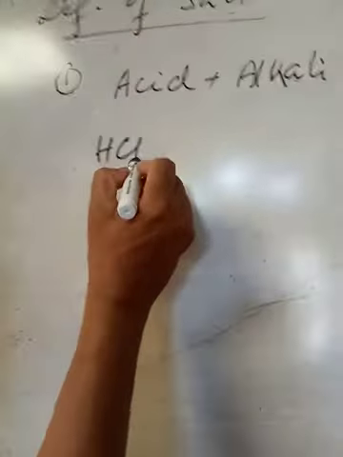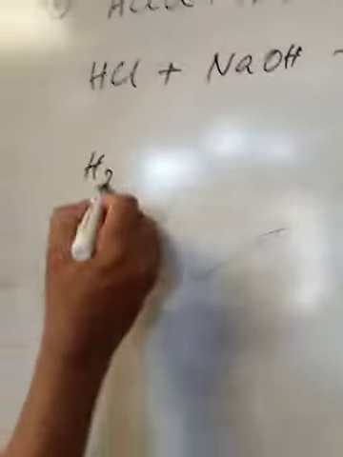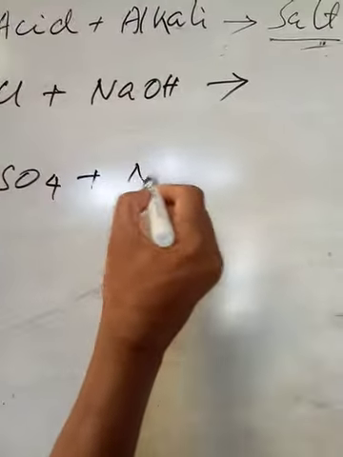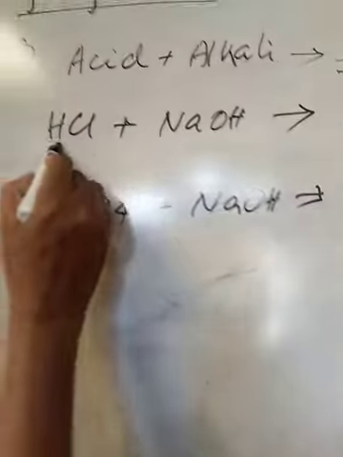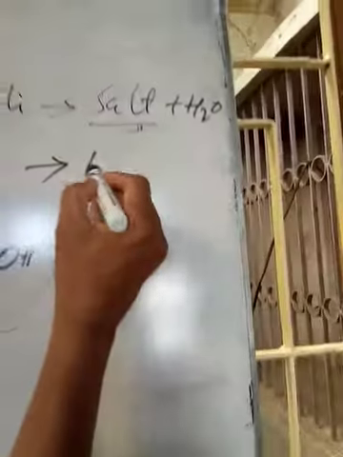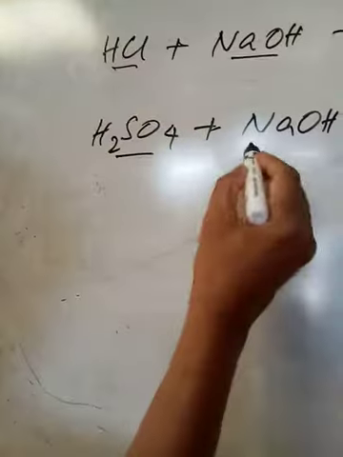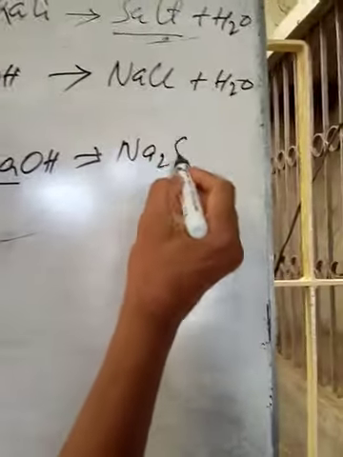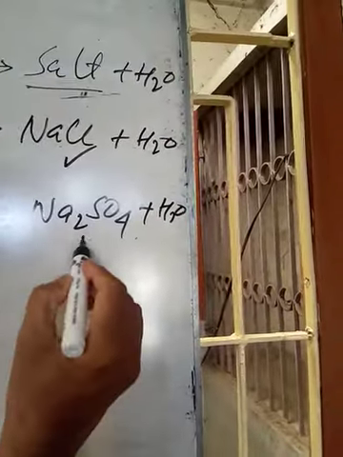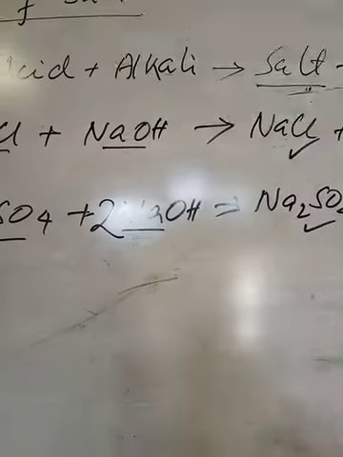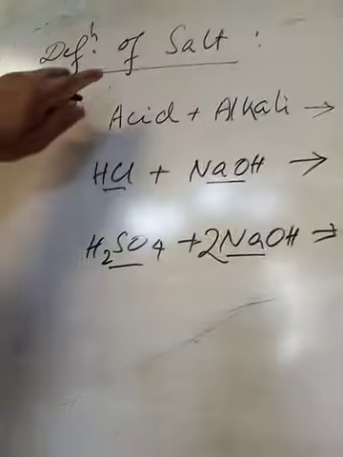Example, HCl plus NaOH, or H2SO4 plus NaOH. Common alkali is NaOH. So acid plus alkali will form salt NaCl plus H2O, or here acid plus alkali will form salt sodium sulfate plus water. This is sodium chloride, this is sodium sulfate. Here to balance, two molecules of NaOH. This is one way to define salt.